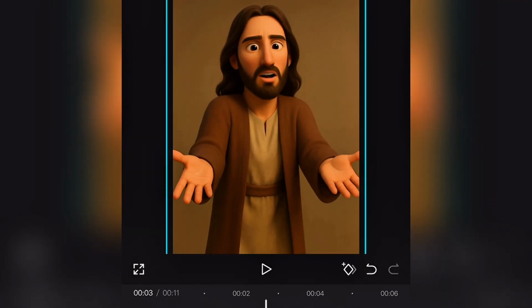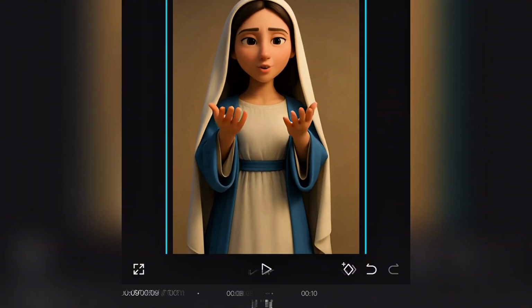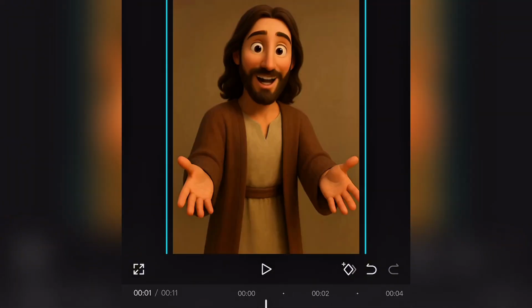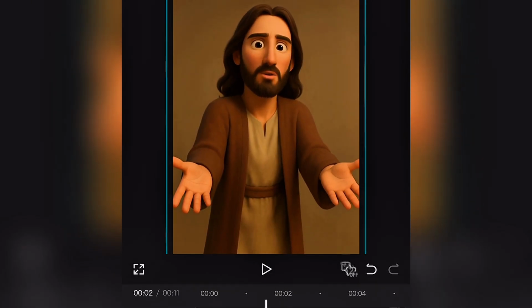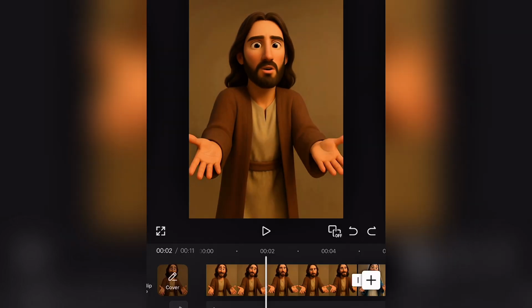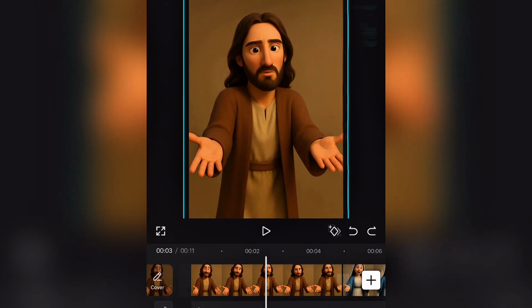If you're into folk tales or stories, all these Bible stories, anything you want to do, you can just add as many as you want and then you can be creative. Okay, so let's be a little bit creative here. Let's add keyframe. We can add effects and keyframe. So let's add keyframe here.